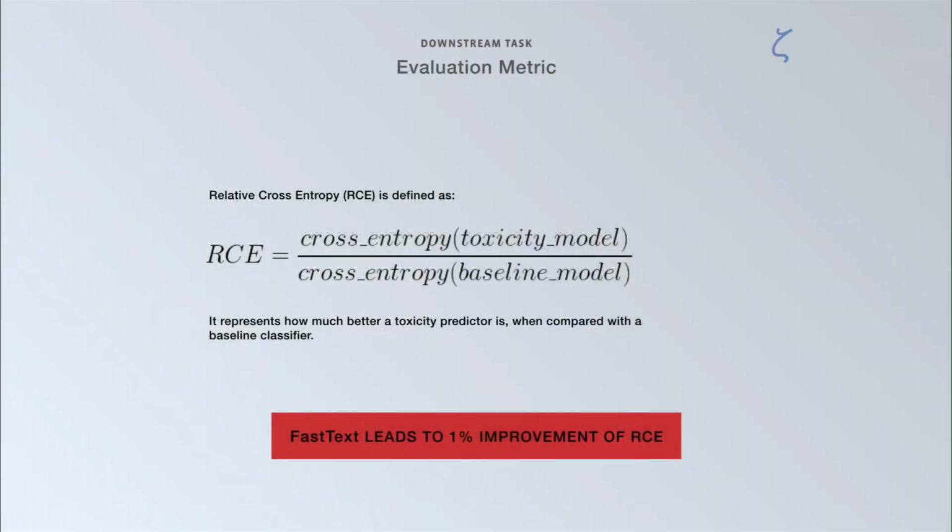The evaluation metric is the relative cross-entropy, defined as the ratio between the cross-entropy of the toxicity model and the cross-entropy of a baseline model. This metric allows us to measure how our toxicity model is performing with respect to the baseline one. Here also we saw that fastText leads to a 1% improvement of our metric.